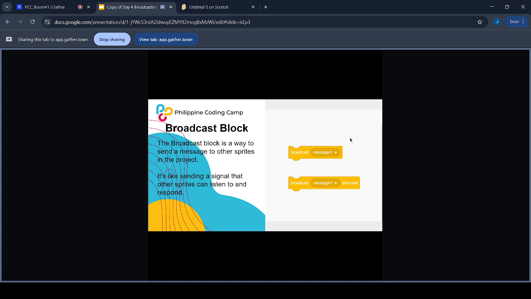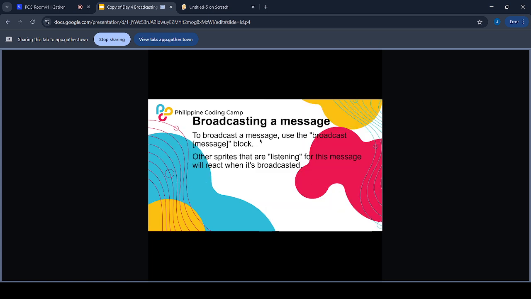So, eto siya, yung mga broadcast block. It can broadcast message 1 if you want, or it can also broadcast message 1 and wait. Okay? So, to broadcast a message, we use the broadcast message block.